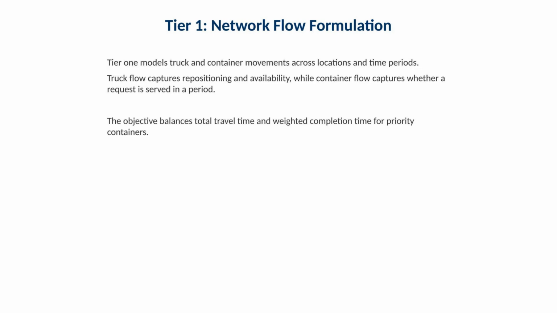Tier 1 models truck and container movements across locations and time periods. Truck flow captures repositioning and availability, while container flow captures whether a specific request is served in a time period. The objective balances total travel time and weighted completion time for priority containers. Operationally, this means you do not only minimize driving, you also protect high-priority moves so service commitments are met.